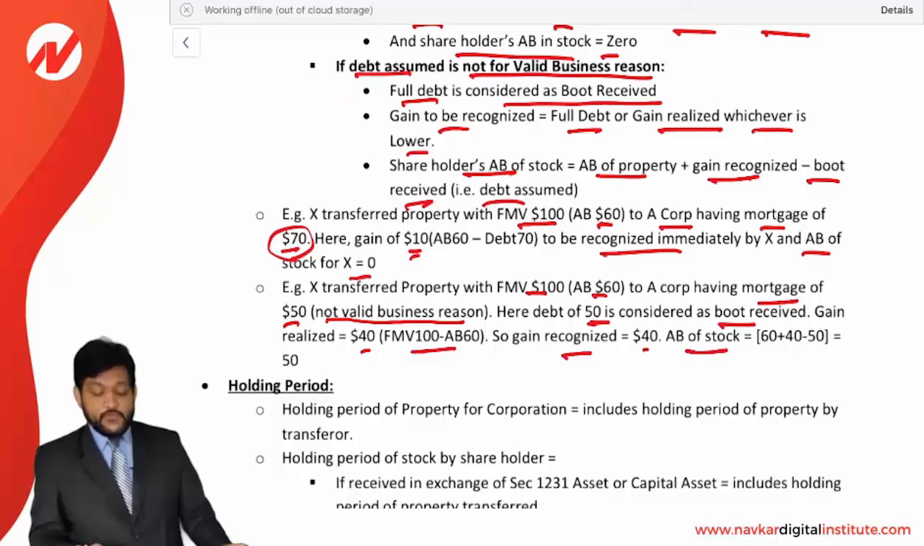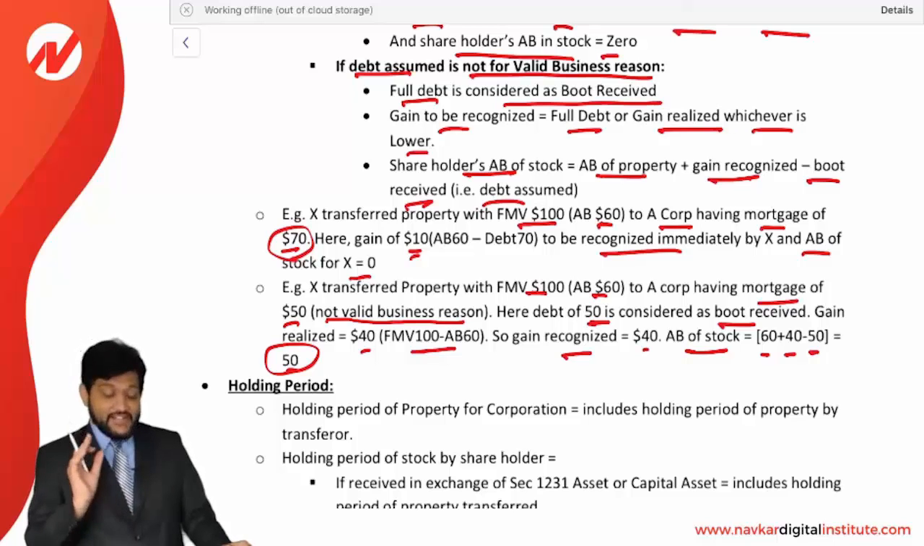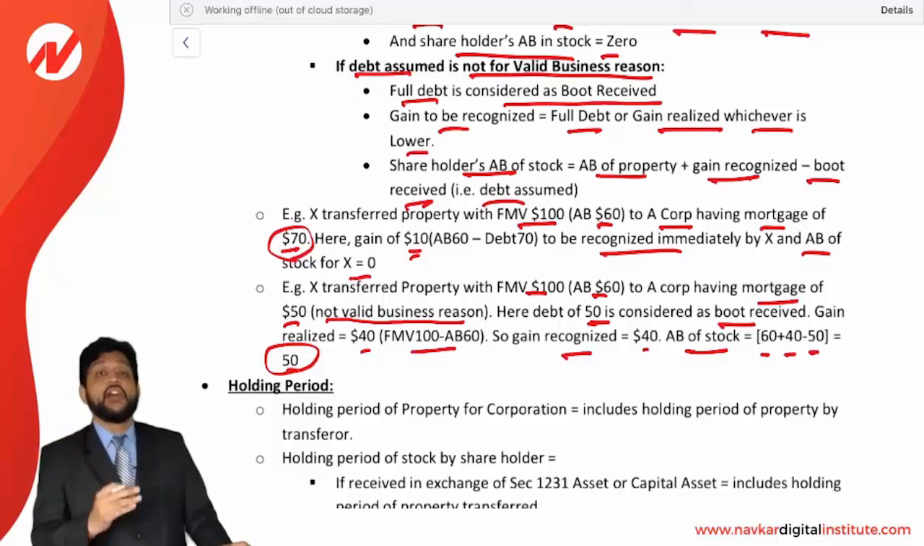And the adjusted base of the stock will be 60 adjusted basis plus gain recognized 40 less boot received 50. So it is going to be 50. That is your adjusted base of the property. So this way you need to see the calculation for adjusted basis. In the different situations, you need to see very carefully how much is the debt assumed and how to recognize it. So just see the rule very carefully.